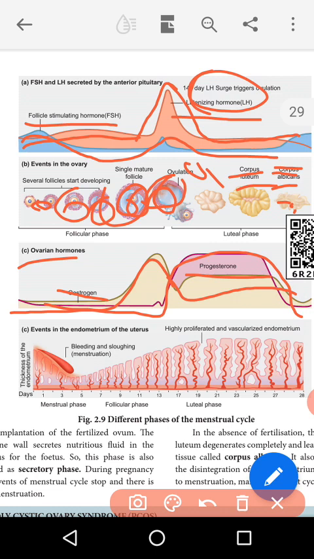And then the third and last diagram, in this is the endometrium wall. Initially the endometrium wall degenerates during the menstrual phase.